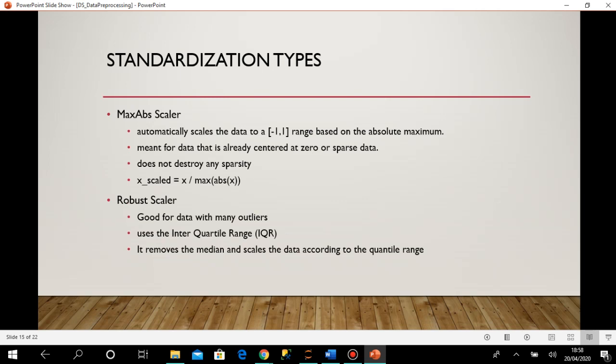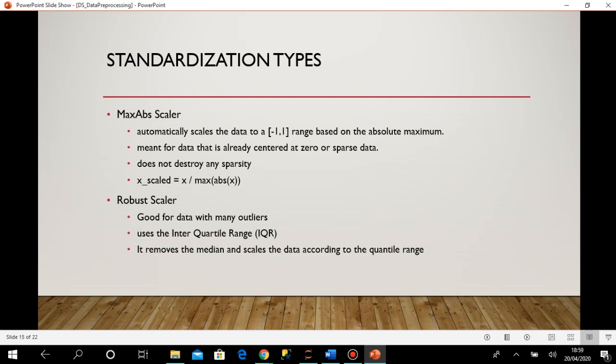Then we have the max abs scaler. It scales the data to the range -1 to 1, and it is for data that is already centered at 0 or sparse data. If it is a sparse kind of data set, then the max abs scaler is helpful. And the robust scaler is good for data with many outliers.